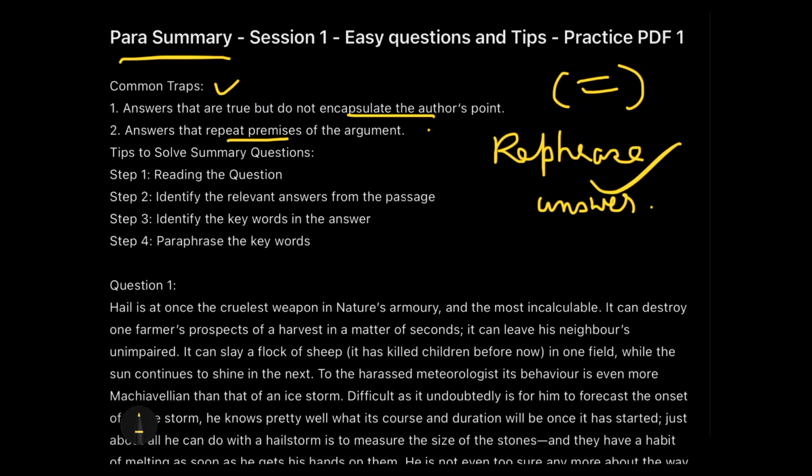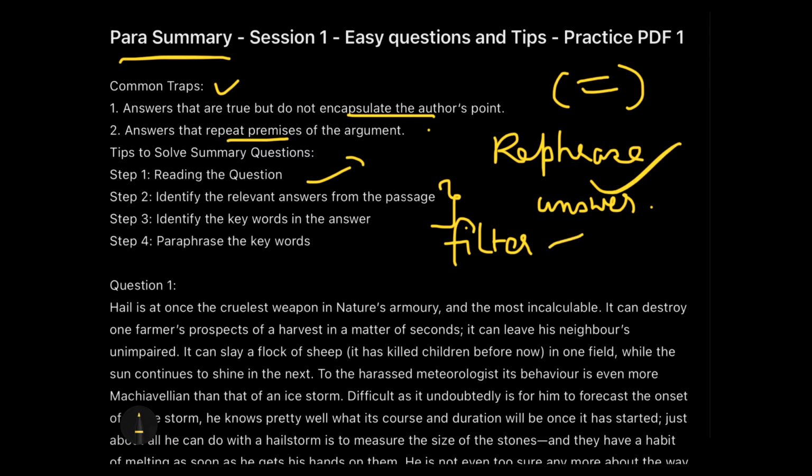And then comes a set of tips for solving summary questions. The first is reading the question. Quite obviously, you have to read the question thoroughly, and then you have to find out what is relevant to the passage and what the keywords in the passage are. When I'm talking about finding the relevant answers or keywords, I'm talking about filtering the data. You have to filter it in such a proper way that you are left with just the major idea of the passage.